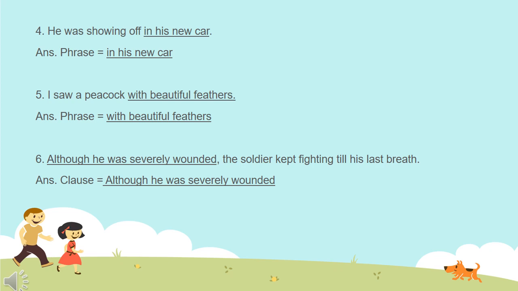I saw a peacock with beautiful feathers. Now here the underlined words are "with beautiful feathers." So students, "with beautiful feathers" is a group of words, but is it a phrase or is it a clause? Yes, it is also a phrase. And why is it a phrase? Because this is a group of words with no subject and no predicate. Okay, so the next sentence is sentence number 6.